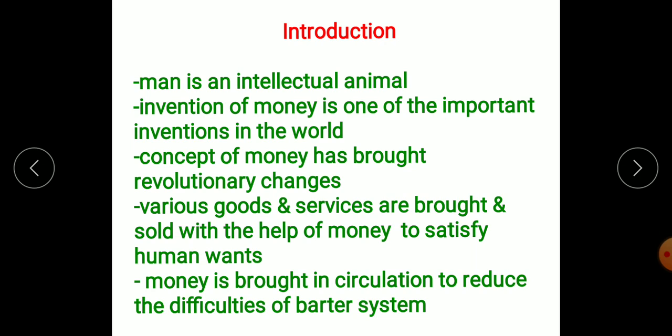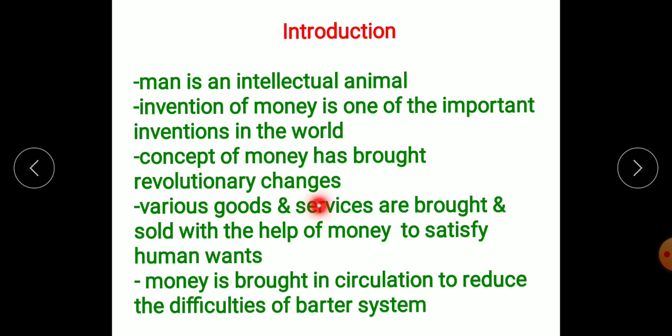And as we know that man is an intellectual animal, the invention of money is one of the most important inventions in the world. So man is an intellectual animal. Man can do a number of discoveries and inventions, and man has done the most important invention on the earth, that is the invention of money. And due to money, many revolutionary changes have taken place. Many tremendous changes have happened around us, which have already happened with the help of money itself.